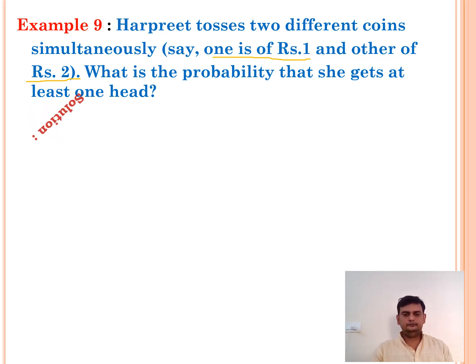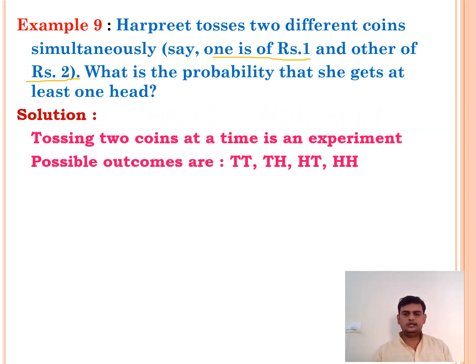Solution. Tossing two coins at a time is an experiment. Now, what are the possible outcomes? Total I am getting 4 possible outcomes: tail-tail, tail-head, head-tail, head-head. Tossing the 1 rupee coin, I got tail; tossing the 2 rupee coin, again tail.